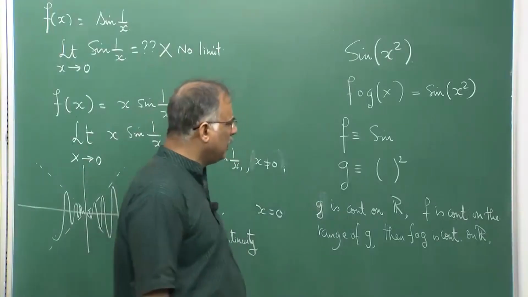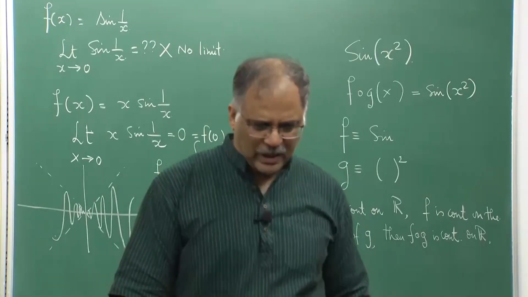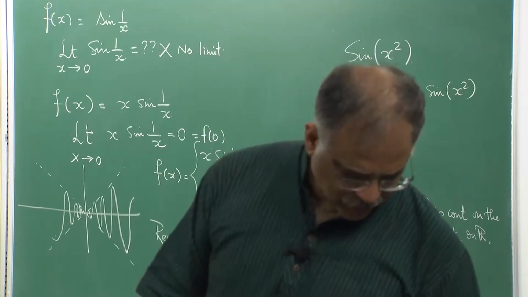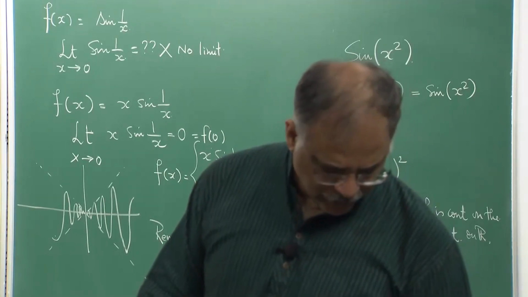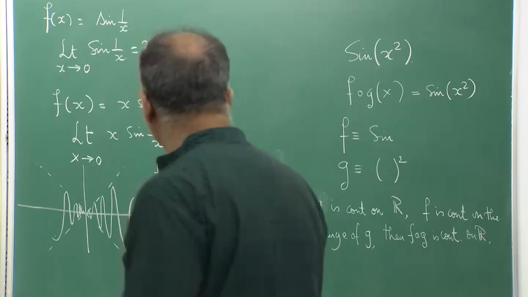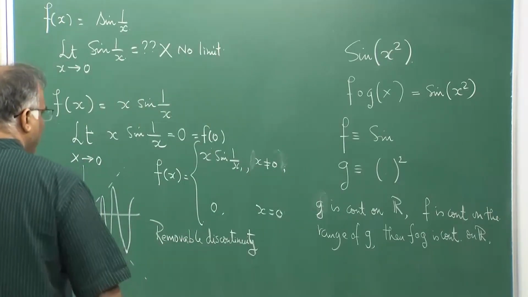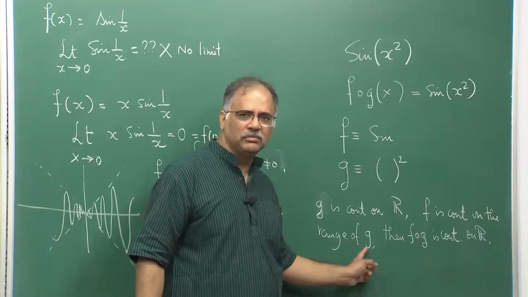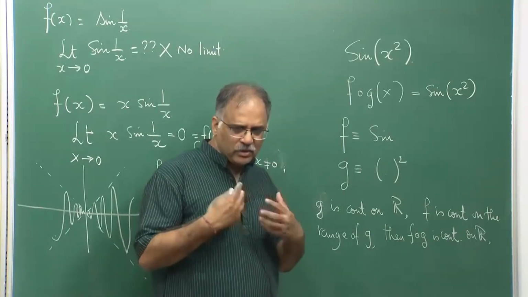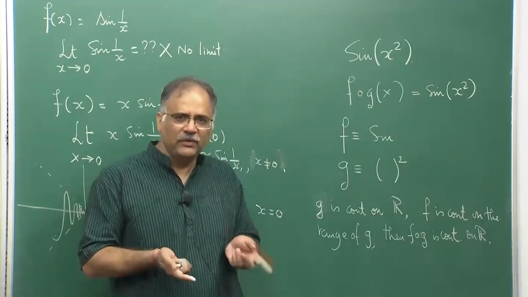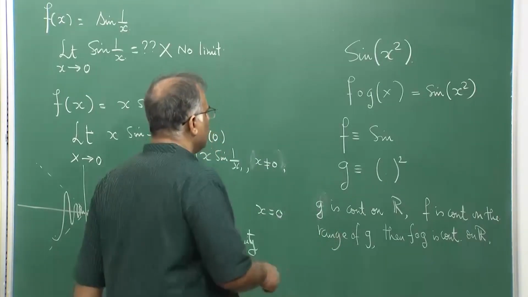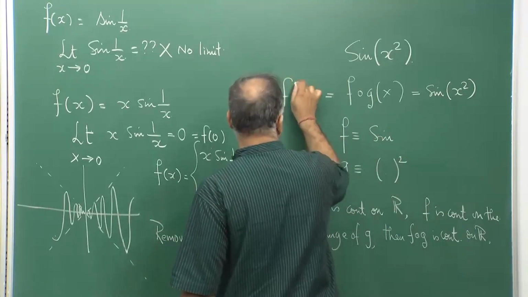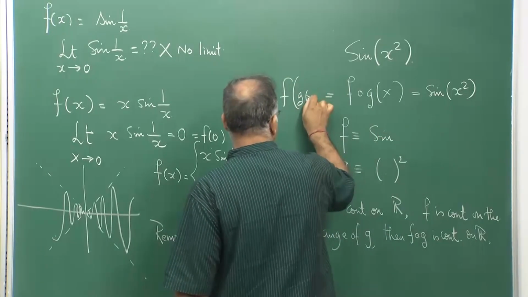This is a result which appears absolutely simple, but you can actually go ahead and prove it. You have to understand that the continuity of f is not on R, but on the range of g, because f is acting on the range of g; f compose g means f of g(x).